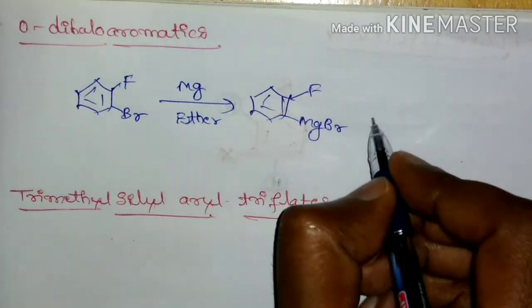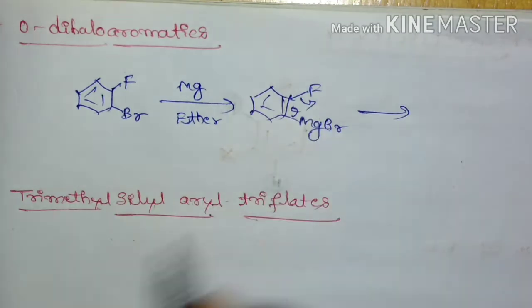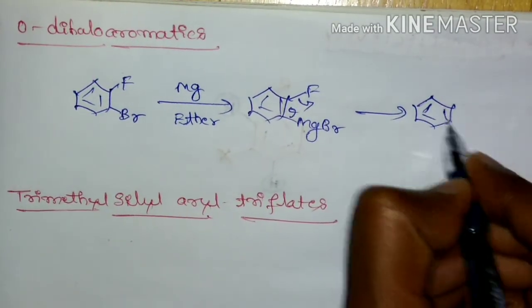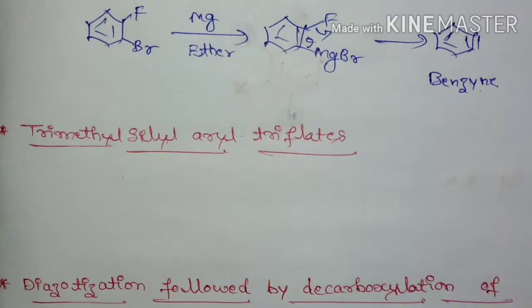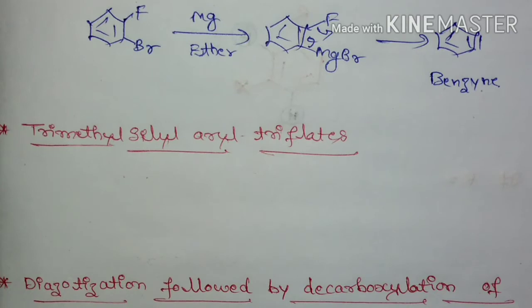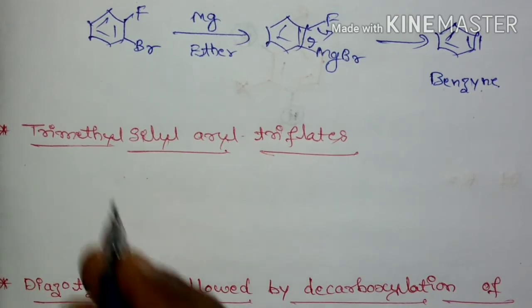Okay, so this Grignard reagent, further there will be elimination and leads to the formation of benzyne. So next, one more method of generation is by trimethylsilyl aryl triflates removal.